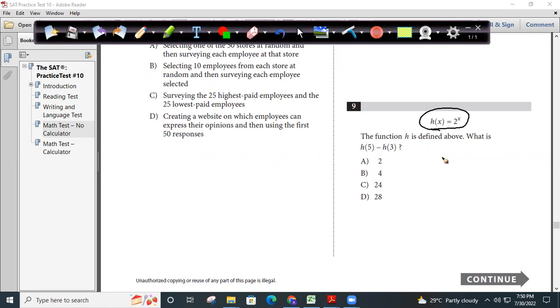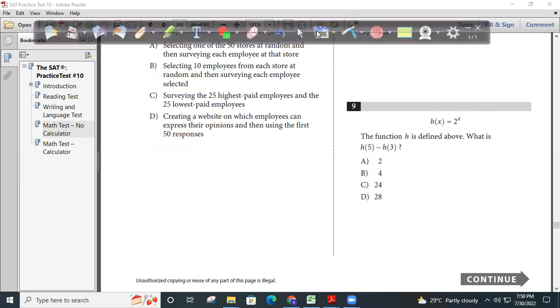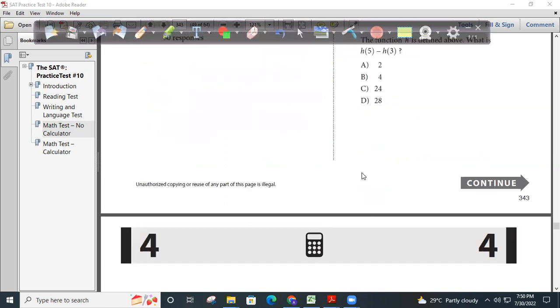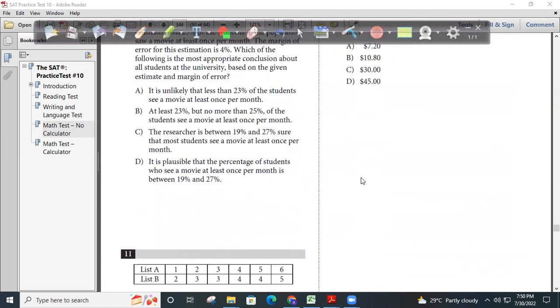So what is h of 5? 32, 2 power 5. What is h of 3? 2 cube, 8. 32 minus 8 is 24. So happily my answer should be C for Chennai. So the 9th one, answer is C for Chennai.